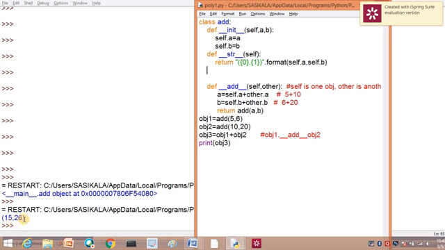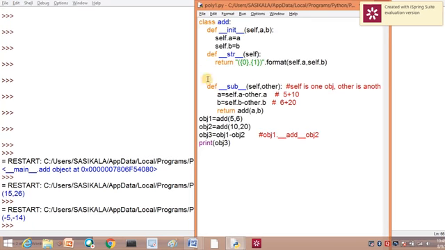Okay. Next we will see one more function, subtraction. For example, if we are going to do sub, here should be the sub. So here I should give minus. Here also I should give minus. Then here should be the minus. Okay. Now let us see. You can see here that is 5 minus 10 and 6 minus 20.